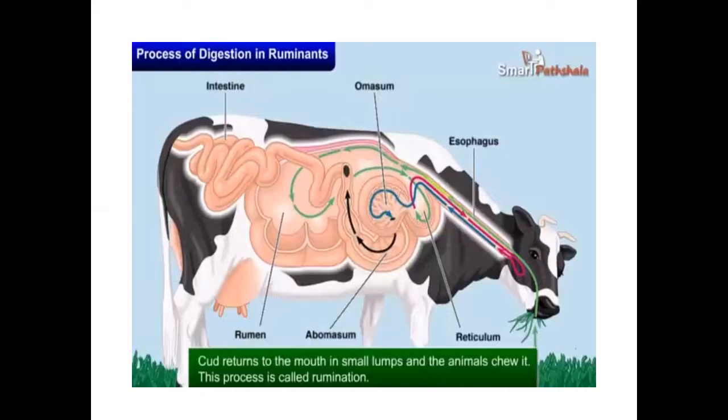Understood, children? What is rumination? What is a ruminant? First, the cow will eat the grass and it will not keep it for a long period of time. It will send it into the rumen. In the rumen, partial digestion takes place and some particles remain in the mouth, that is called cud. So the cud returns to the mouth in small lumps and the animals chew it. Again it will chew it. This process is called what, children? Rumination we will call. And these types of animals are called ruminants.